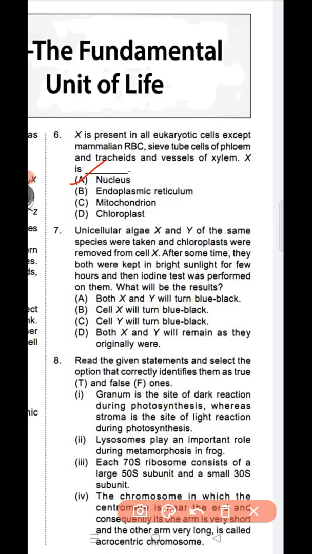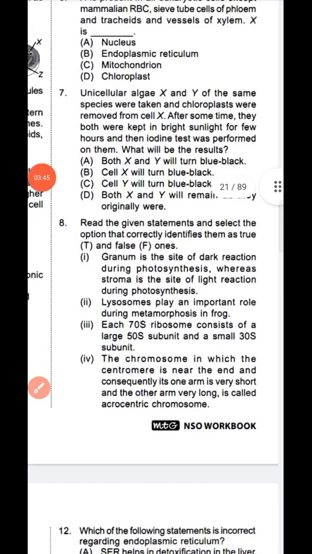Unicellular algae X and Y of the same species were taken, and chloroplasts were removed from cell X. After some time, they were both kept in bright sunlight for a few hours. Then an iodine test was performed on them, and what will be the result? Question number 7, option C is the correct answer: cell Y turned blue-black. This is the correct answer. So next, question number 8.